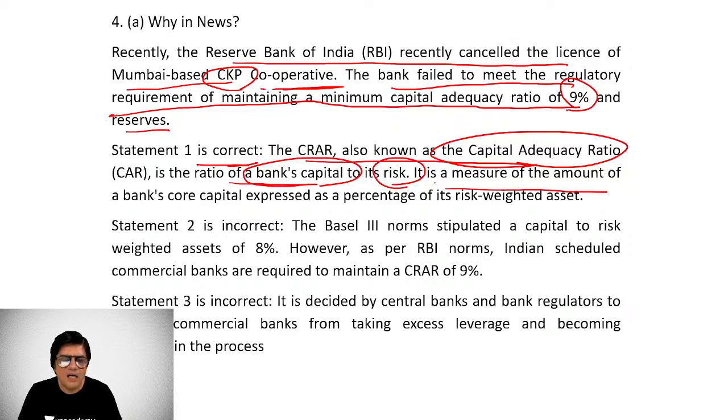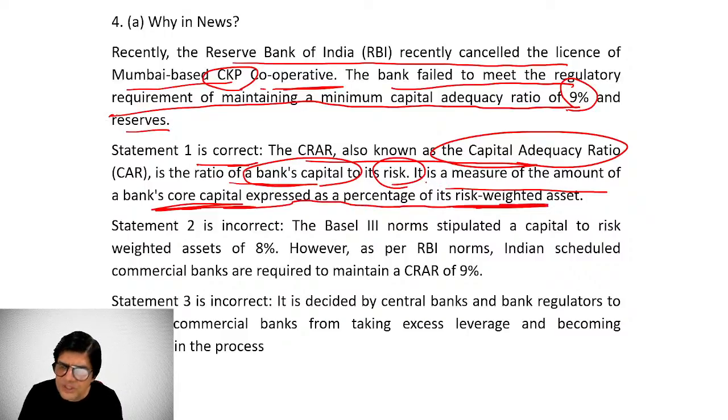Now, it is a measure of the amount of a bank's core capital expressed as a percentage of its risk-weighted assets. Whatever loans it gives are its assets, and every loan has a risk, so they call them risk-weighted assets. They assign weights to these different assets. The core capital means the difference between assets and liabilities, which is the net worth of the bank. So the ratio should not be less than 9%, so that it is prevented from insolvency.